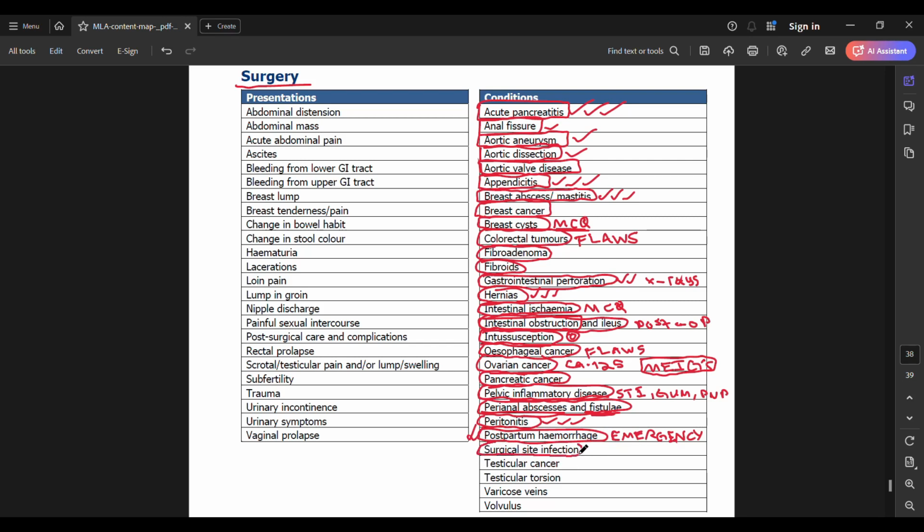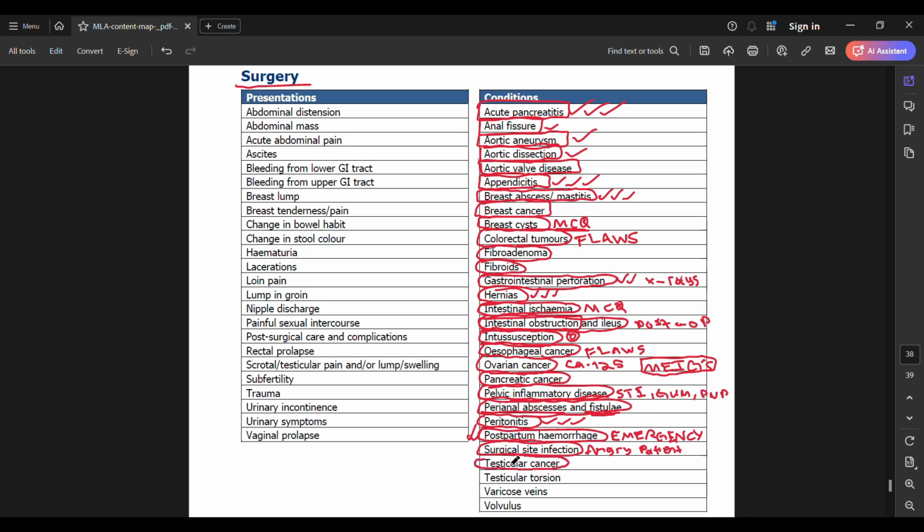Next, you have surgical site infection. Know the different antibiotics you could give to the patient. Know how this is going to present. And this may show up as an angry patient. Okay, so the patient may actually be angry about the infection that they've had at the surgical site. They think it's your fault. So know how to explain to the patient that this is something that could occur. It's one of the complications of surgery.